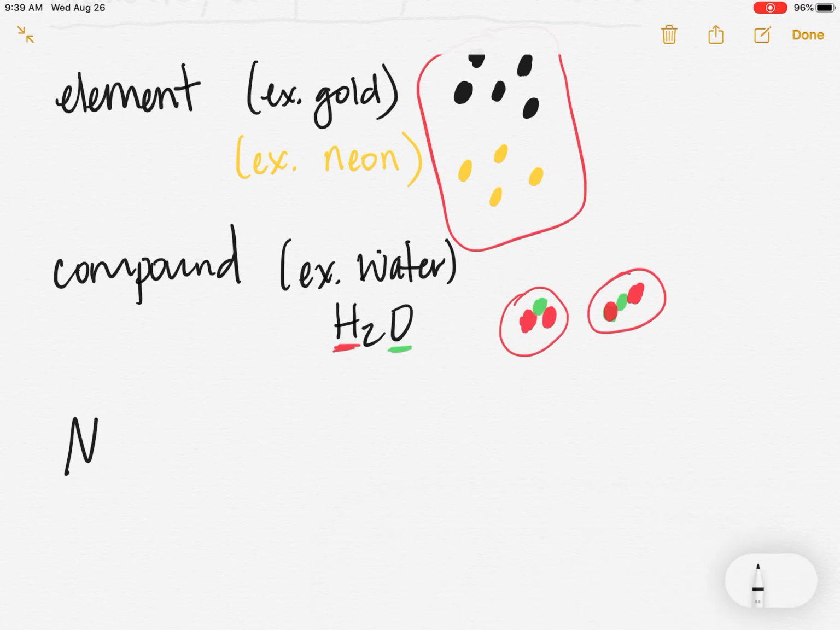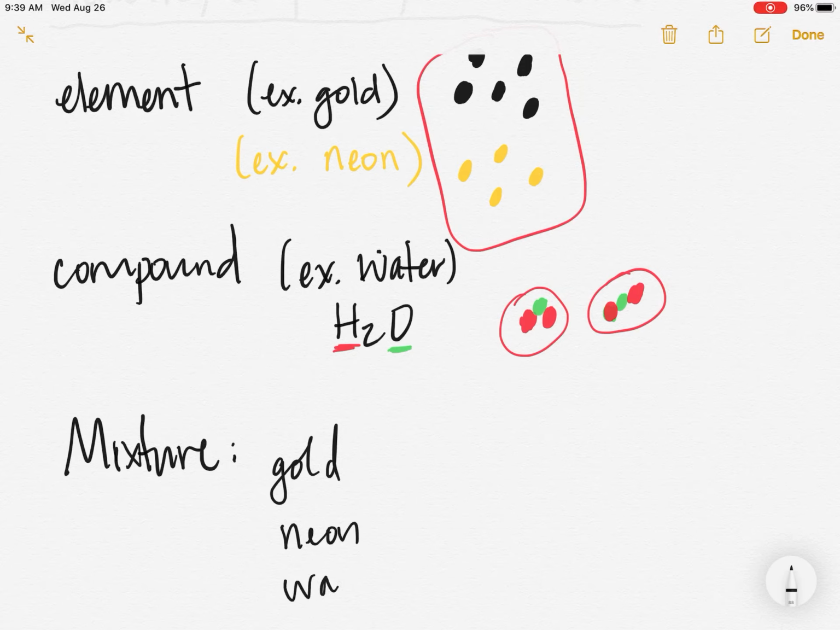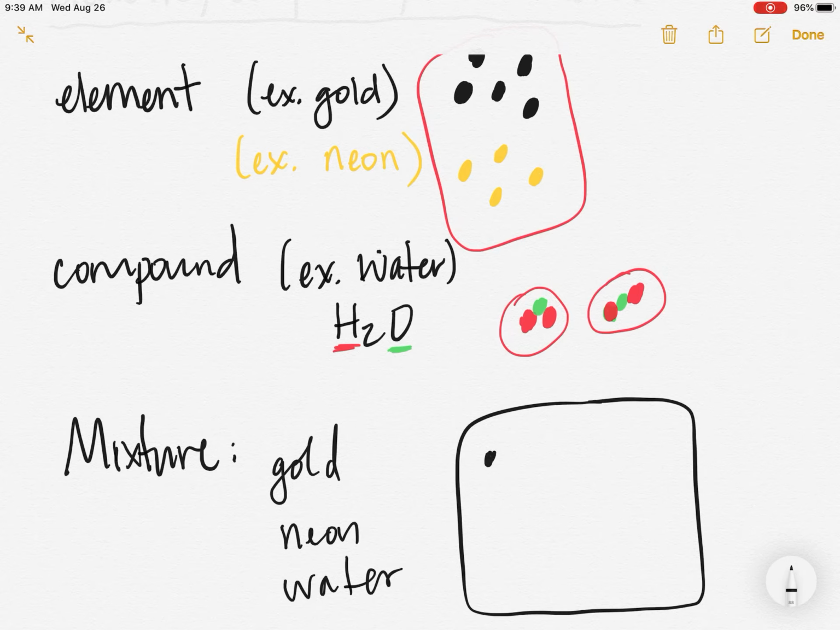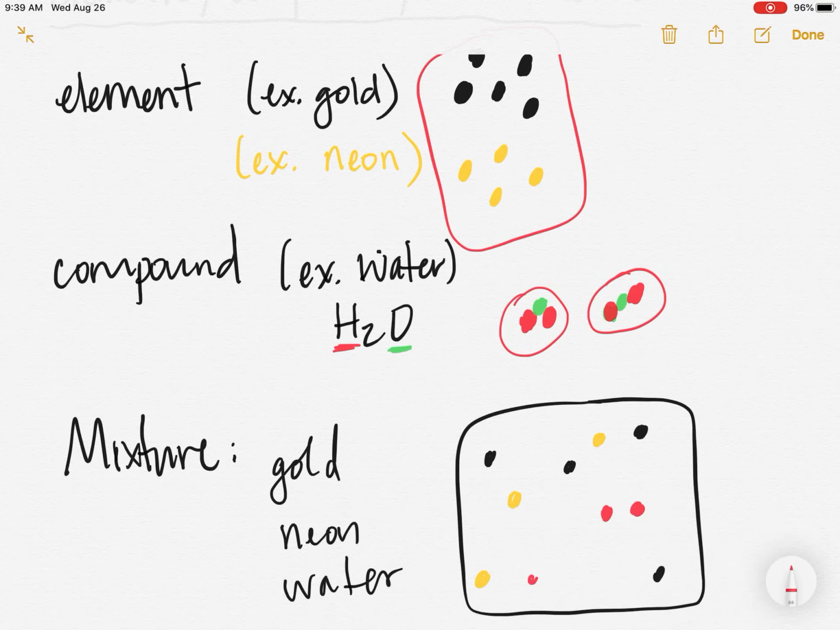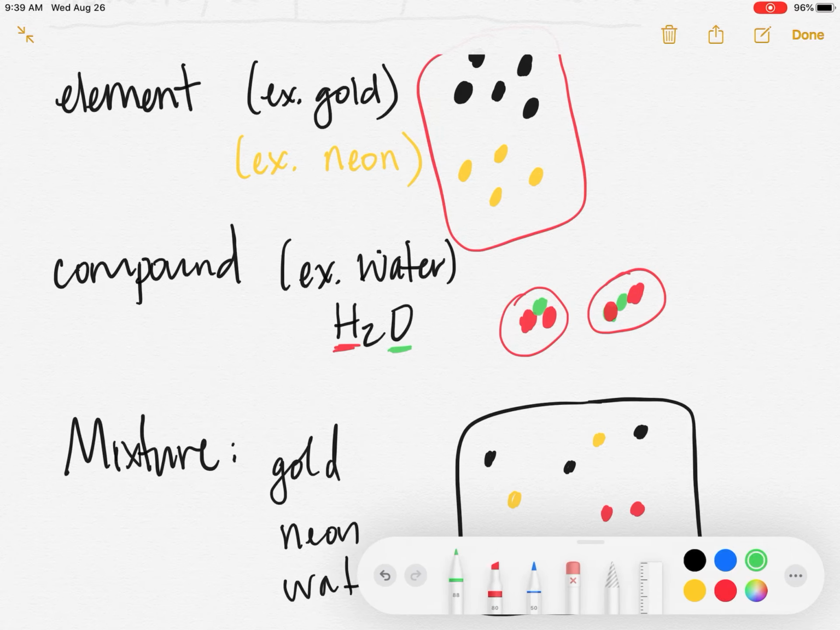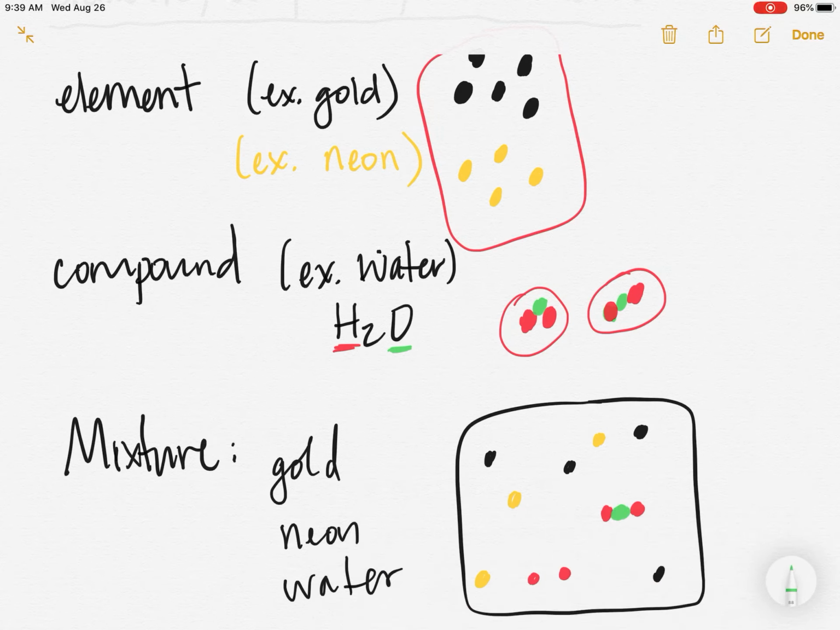So this is where we kind of come full circle. Well, a mixture, let's say we had a mixture of gold, neon, and water, right, in this container? Well, gold was my black dots, and neon were my gold dots. And then we're also throwing in some waters. Remember, they're connected, right? I kind of messed up my sizing here, whatever.